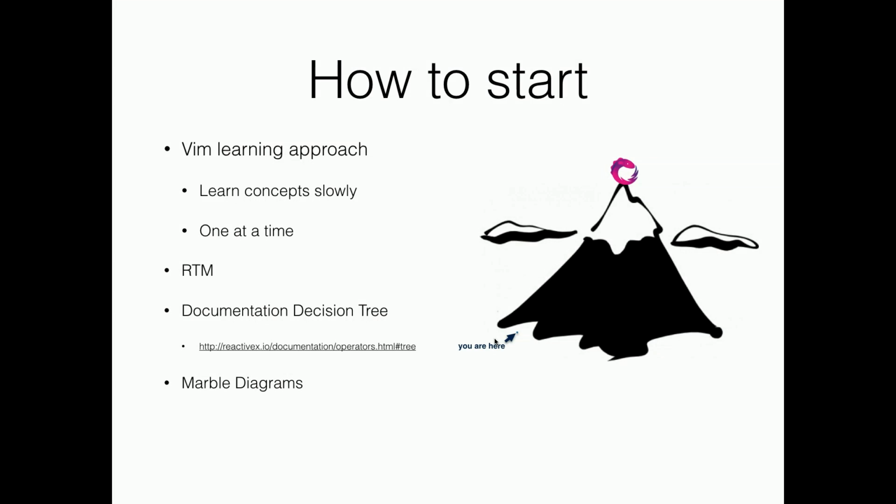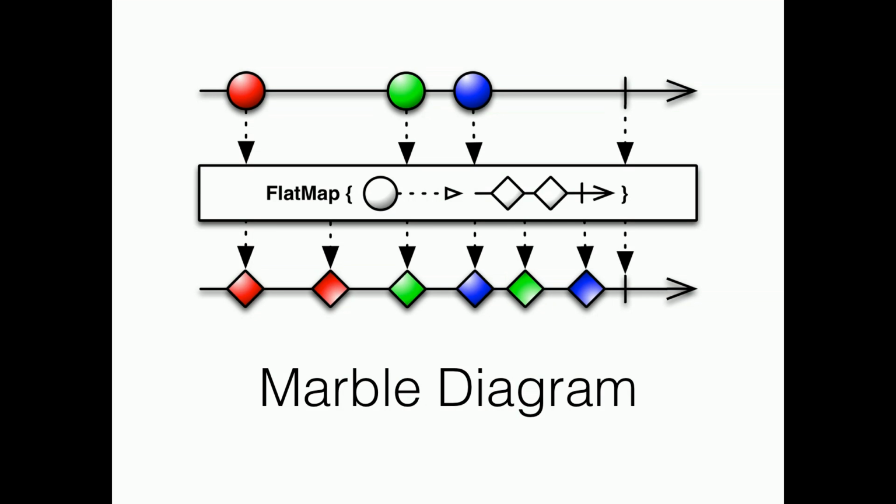And then there's something called marble diagrams that you'll see spread out over the documentation. Here's an example of one of the marble diagrams. So basically, everybody knows what a map function is, right, on an array? Yes. That was like 2 people, right? Okay. So there's something called a flat map in RxJS, which basically turns an incoming event and maps it to a set of events or one event. So it's basically like mapping for observable events.